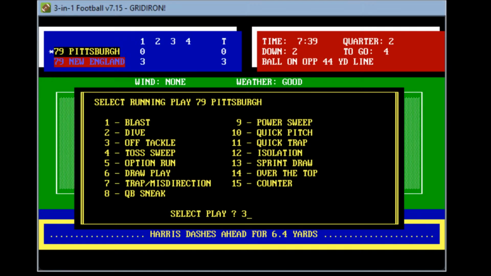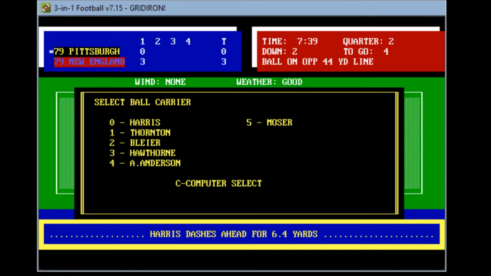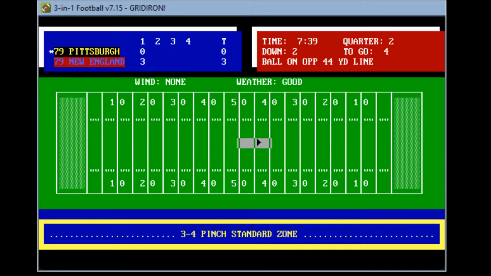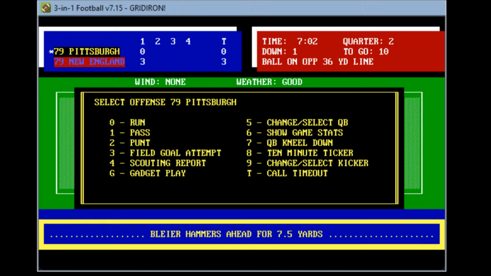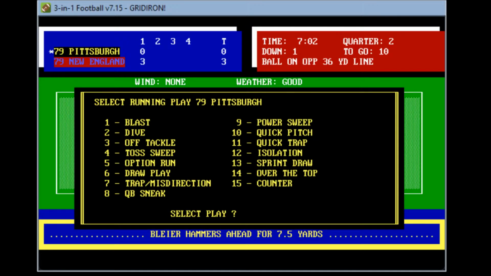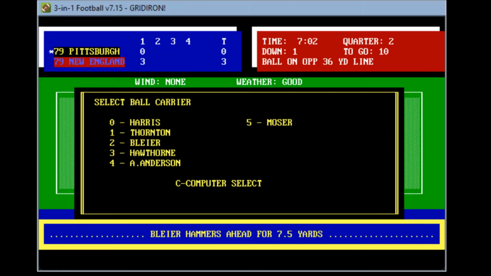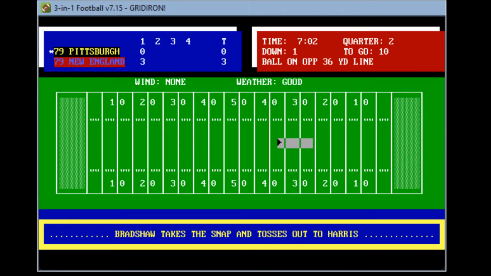They're now going to give it to the Notre Dame running back, Rocky Bleier here. Bleier will get it, hands it off to Bleier. He gets to the 36-yard line, gain of 7. So Bleier rumbles, and that's an automatic first down out to the Patriot 36-yard line. They're noticing now they can run a little bit. There's the toss sweep. I want to give it to Franco, not the power sweep. Let's go and give the toss to Harris.